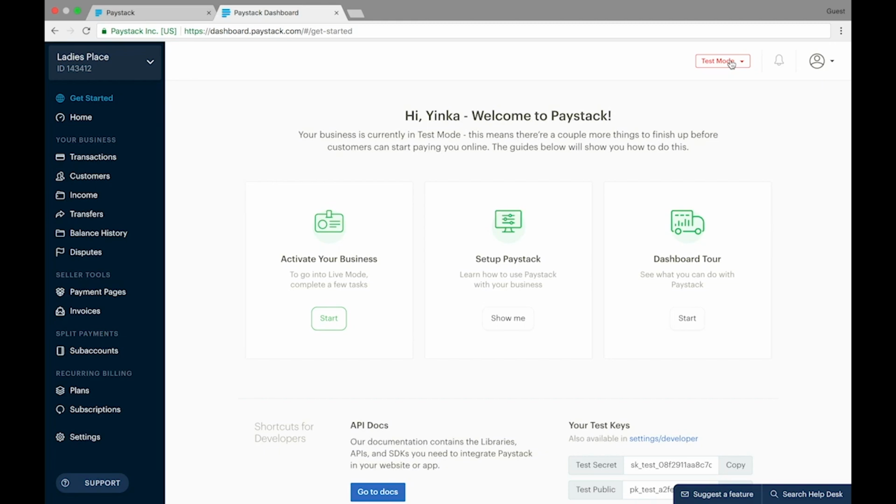my customers. Typically, when you get here, the get started link is at the top of your menu list, and this is where you see your activate business section for you to provide the required documents. So we're just going to get right into it and click on start under activate your business.